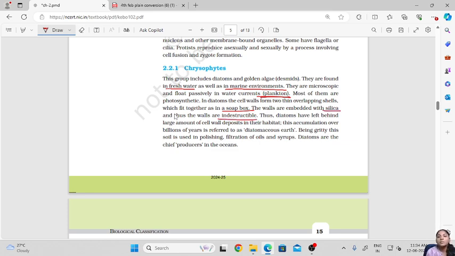Thus the diatoms have left behind a large amount of cell wall deposits in their habitats. The accumulation over billions of years is referred to as diatomaceous earth. Okay, so the large amount of cell deposits that these diatoms leave behind is called diatomaceous earth.